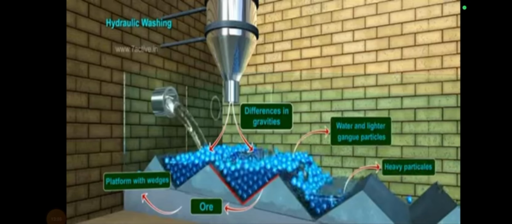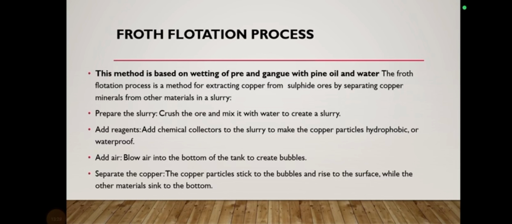The difference in gravity will cause the lighter gangue particles to wash away, and the heavy particles will settle at the grooves. These heavy particles are of the ore, and they are collected from here and subjected to the next process. This method, the hydraulic washing, is used for ores which are heavier.